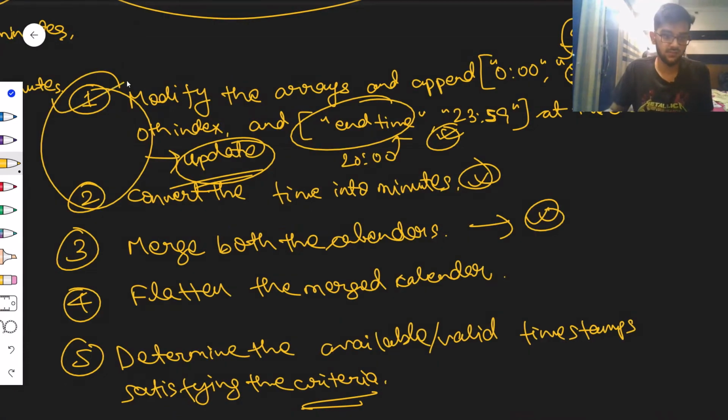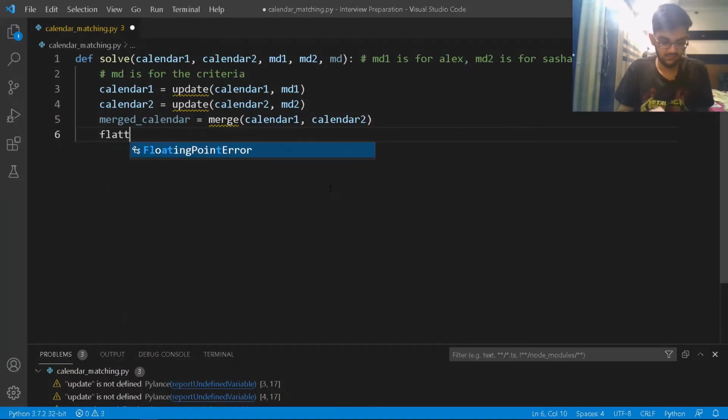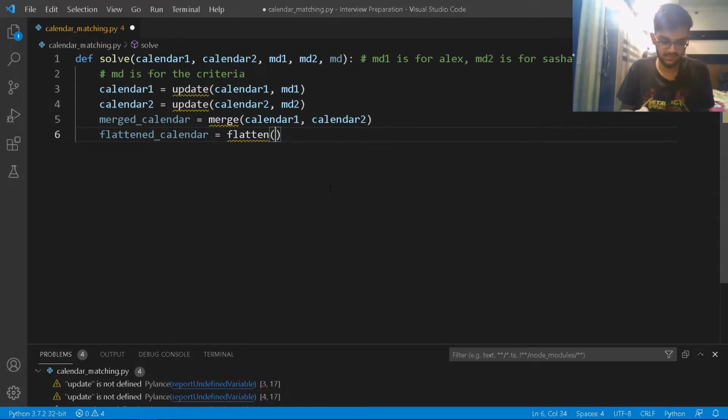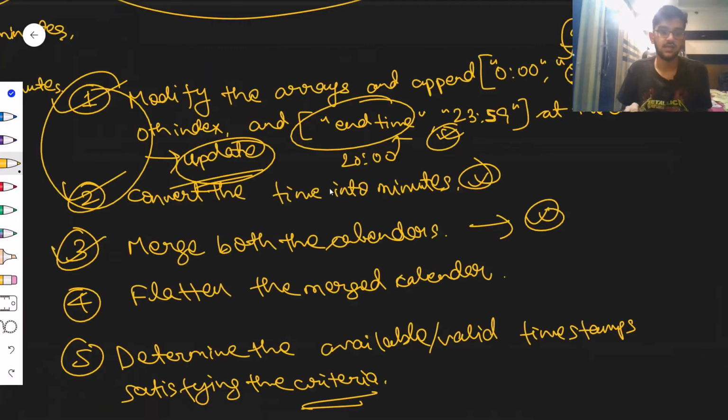Now that we are done with first, second and third, I have to flatten the merged calendar. So I'll just write flattened calendar is going to be basically flatten. I'll just make a function like flatten and then I'll just pass in the merged calendar, right? And I hope that makes sense. Then we have, pardon, the merged calendar has been done.